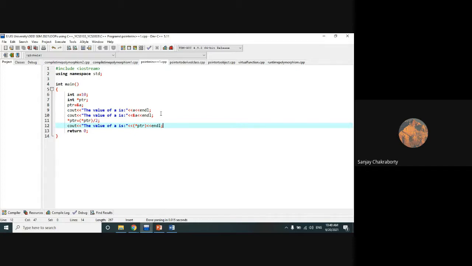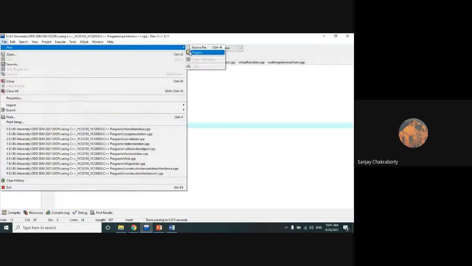So I request everyone to revise those concepts as soon as possible. How to use pointers with arrays or arrays of pointers, whatever you say, then pointers and strings, then pointers to functions. These are very much similar to the concepts that we have already learned in our C programming language. Okay, so let's check out one small program regarding pointer to function.